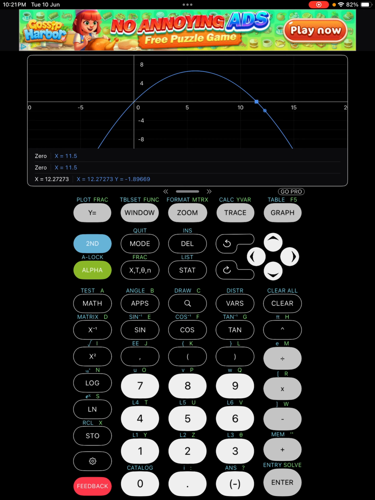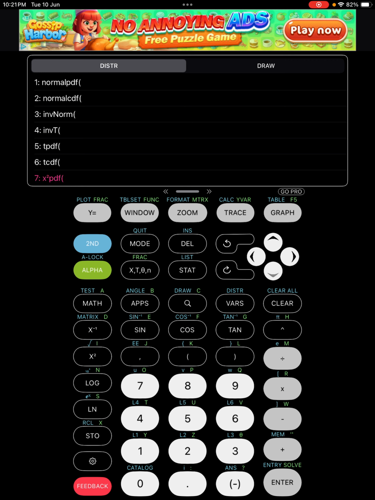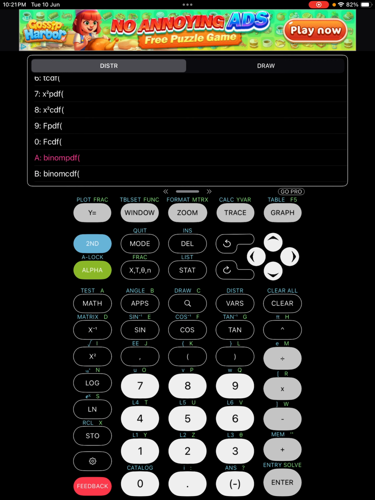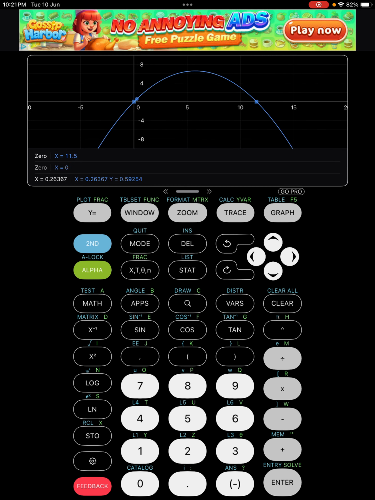So we're going to go to second vars. I'm going to choose binompdf. Okay, so it asks for n, p, and x value, so it's 5. Where's my comma? Then the p would be 0.75. Then I'll put a comma, then I'll put a 3, press enter.